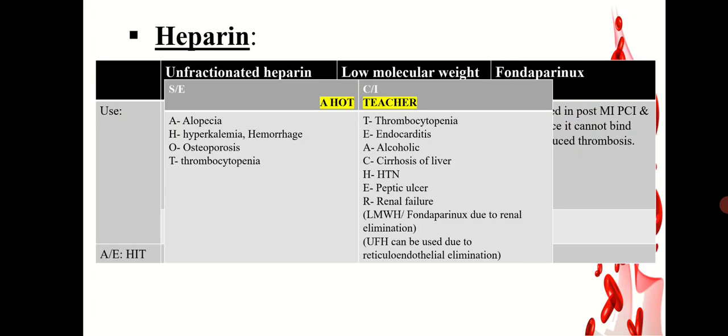Adverse effects include alopecia, hyperkalemia, hemorrhage, osteoporosis, and thrombocytopenia. Heparin is contraindicated in patients with thrombocytopenia, endocarditis, alcoholics, patients with liver cirrhosis, hypertension, peptic ulcer, and renal failure. Unfractionated heparin can be used in renal failure due to its reticuloendothelial elimination, but low molecular weight heparin and Fondaparinux are contraindicated in patients with renal failure due to their renal elimination.